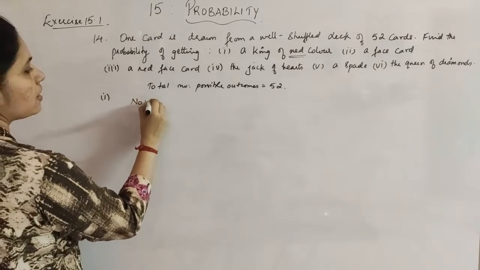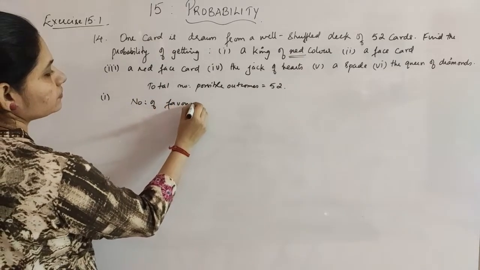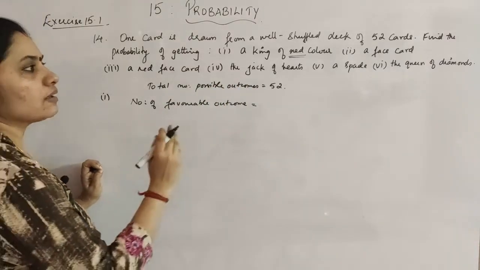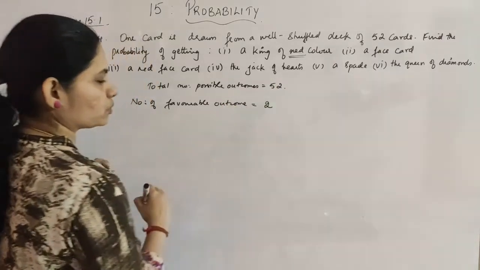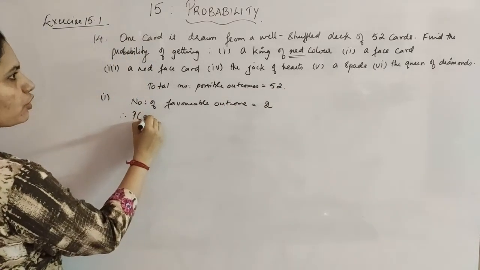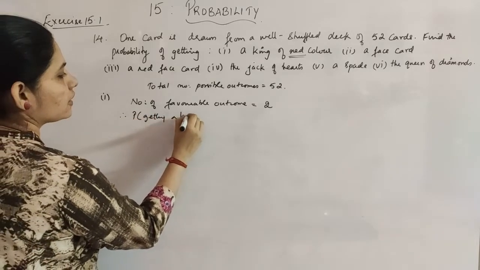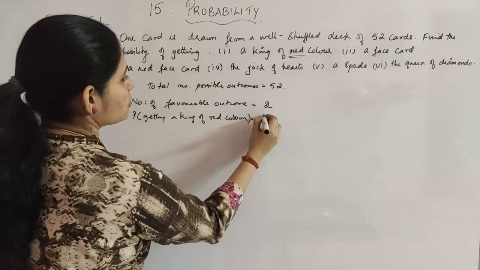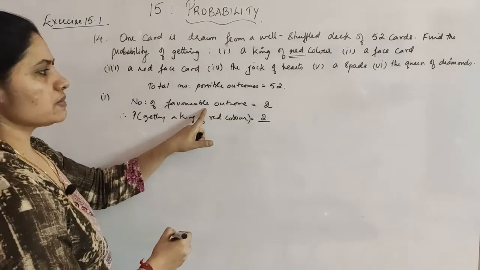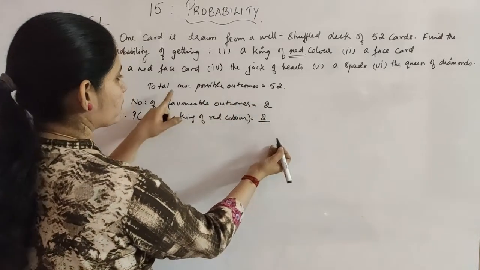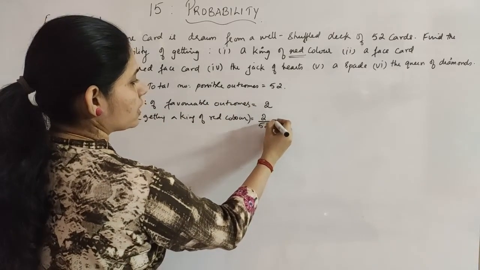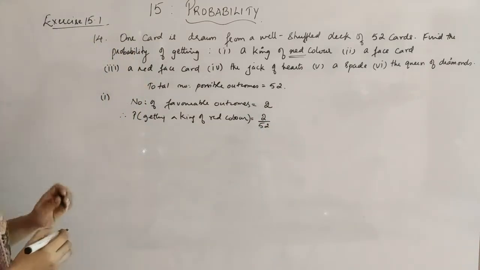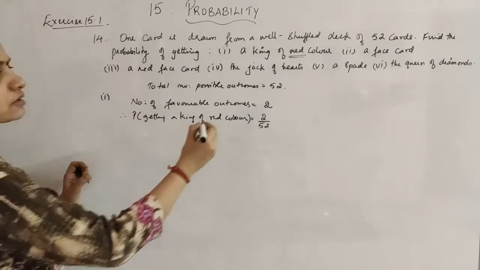So you can say the number of favorable outcomes, that is the total number of kings of red color, is 2. Therefore, the probability of getting a king of red color is equal to the number of favorable outcomes divided by the total number of outcomes, which is 52. Okay, so 2 by 52 will be your answer. And what is 2 by 52? It is 1 by 26.